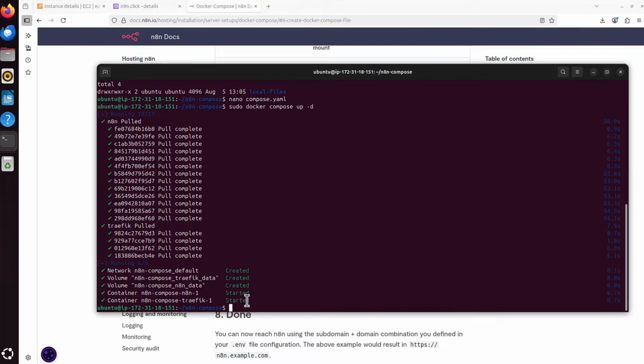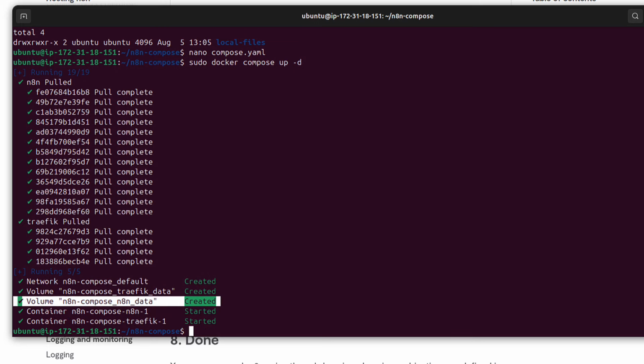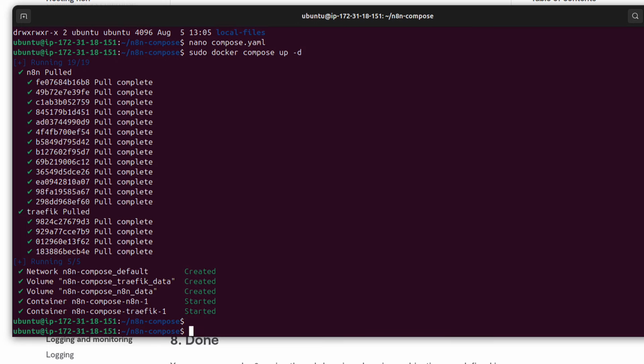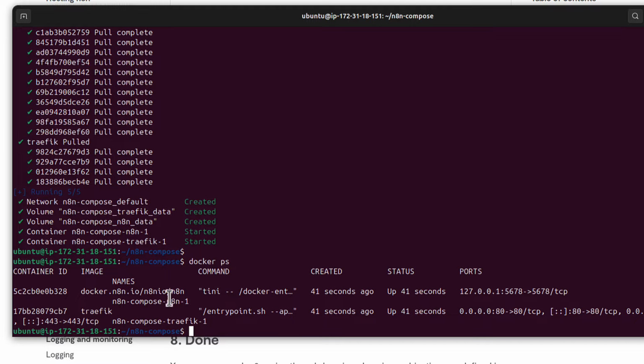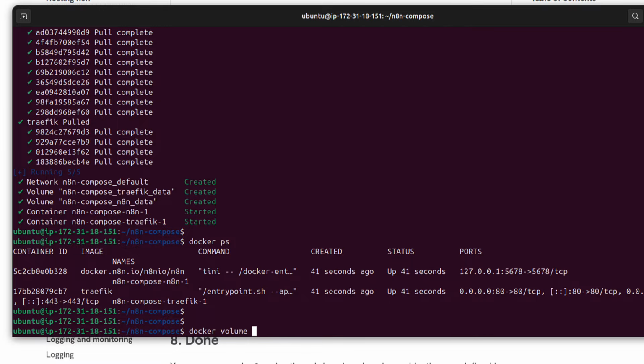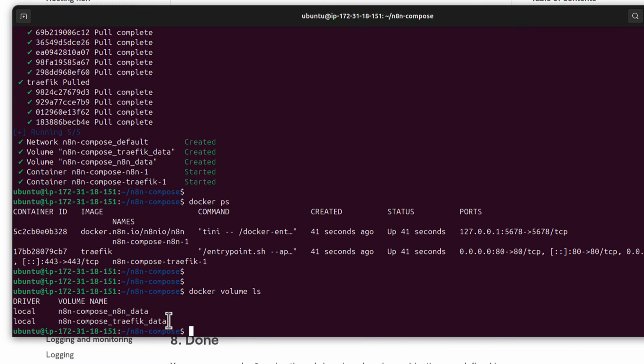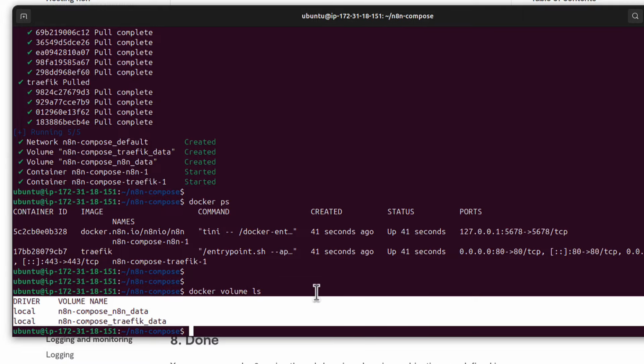And it says we have two containers running, we have two volumes created, and one network was created. And we can confirm it. We can say docker ps. That shows us that we have two Docker containers running indeed. One is n8n and one is Traefik. They are up for 41 seconds. And we can also run docker volume ls. And indeed, we can see that two Docker volumes were created. That makes this service up and running.